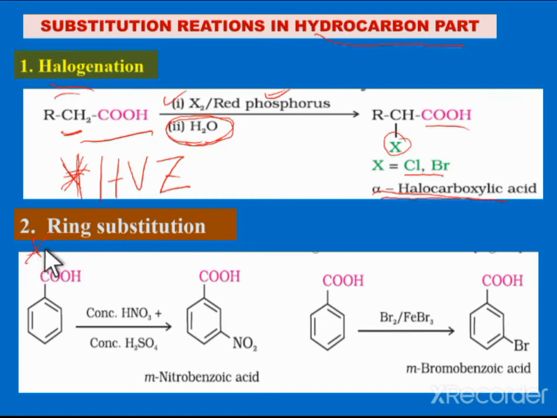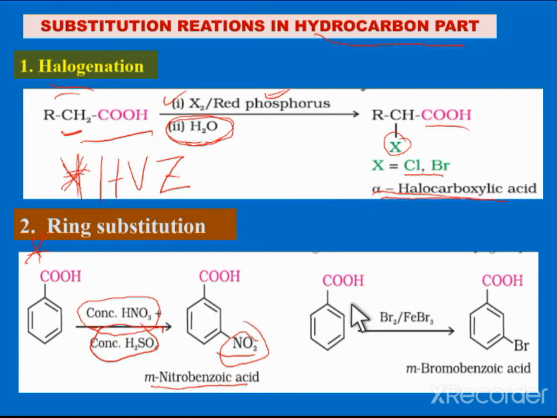Another reaction, also involving the hydrocarbon part of the carboxylic acid. When these carboxylic acids undergo nitration, in the presence of concentrated nitric acid and concentrated sulfuric acid, using the nitrating mixture, we can get meta-nitrobenzoic acid. So you can selectively obtain the nitro group at the meta position in the presence of the carboxylic acid.